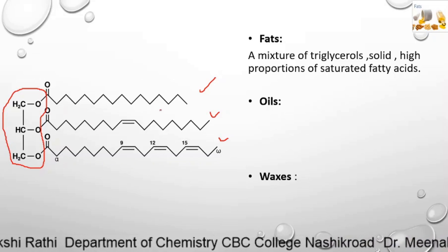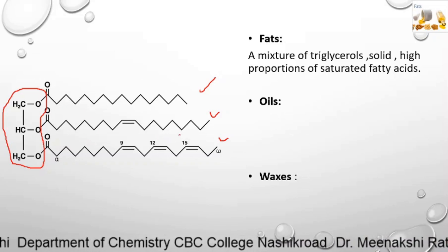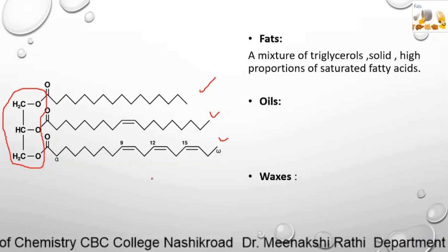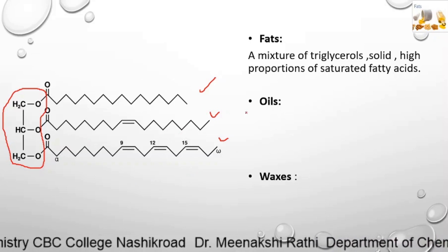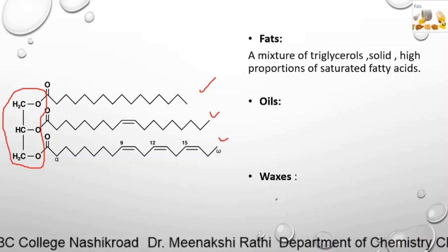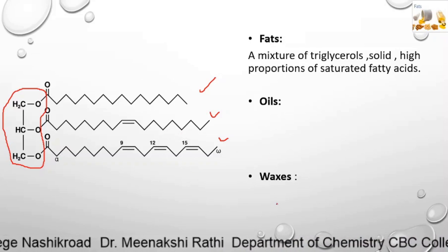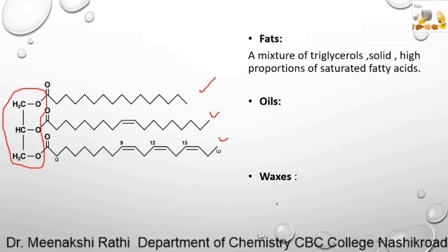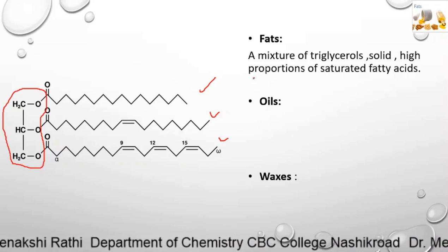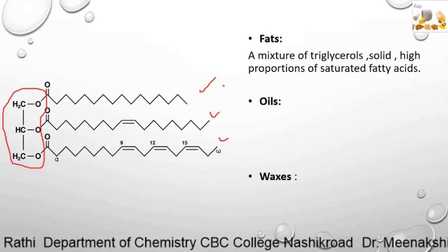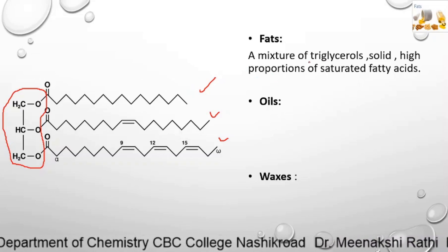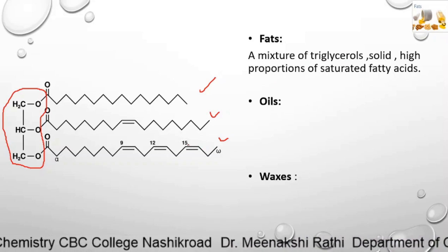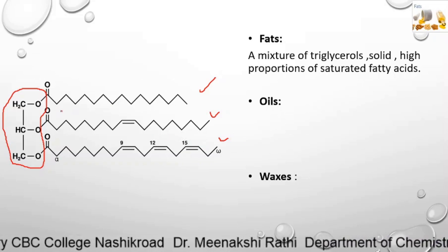Here these long hydrocarbon chains may be saturated or unsaturated or polyunsaturated. Depending on that, simple lipids are classified into fats, oils and waxes, because simple lipids are the esters of carboxylic acids or fatty acids with glycerols. So, what do we mean by fats? Fats are a mixture of triglycerols. Fats are solid in nature and they contain a high proportion of saturated fatty acid.